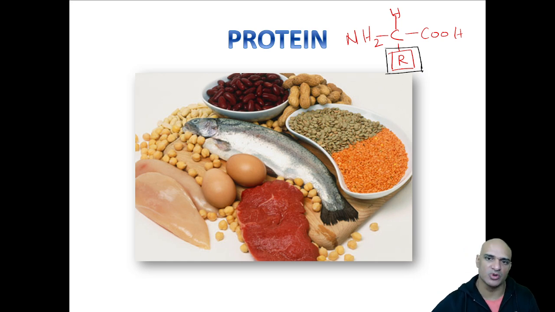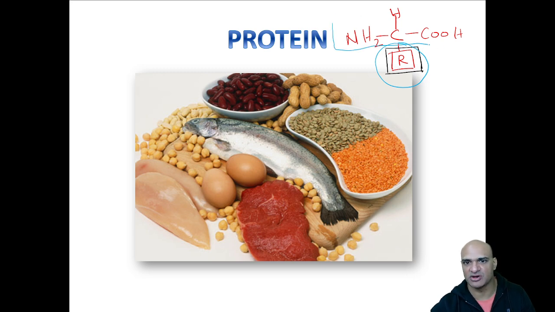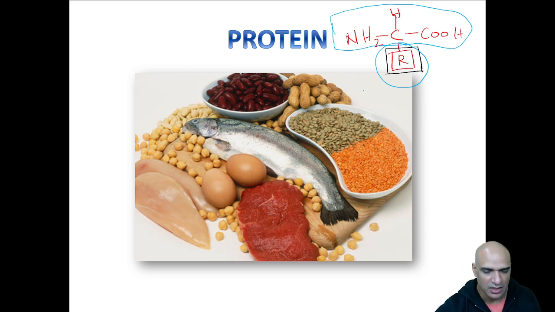So you should understand proteins are actually made up of amino acids, and one amino acid is different from another depending on what I am putting here. Otherwise, all amino acids have the same base configuration like this, but depending on what I'm putting here, it becomes a different amino acid altogether.